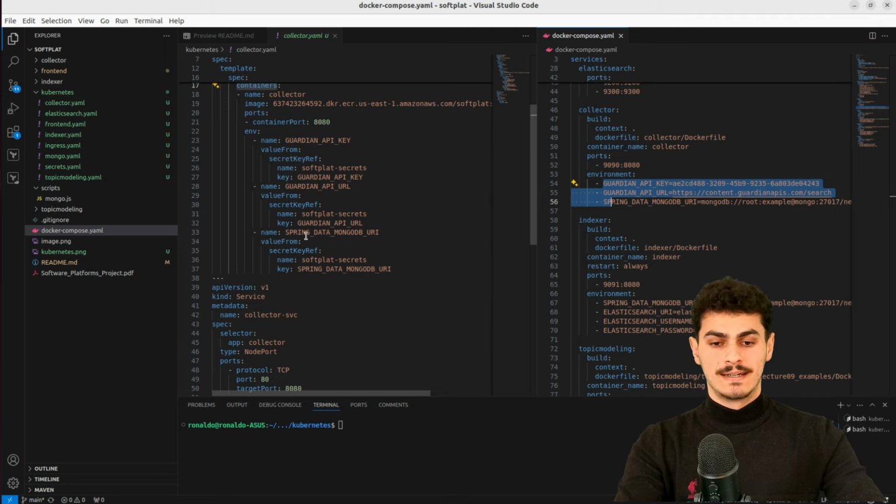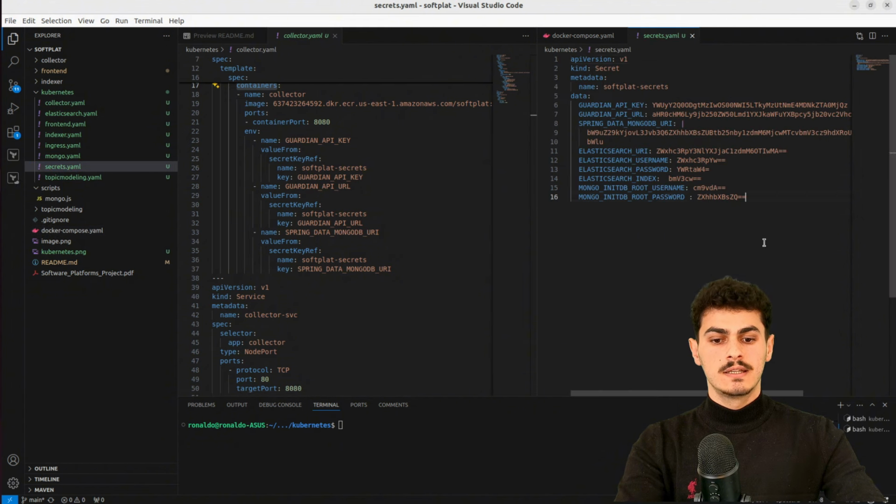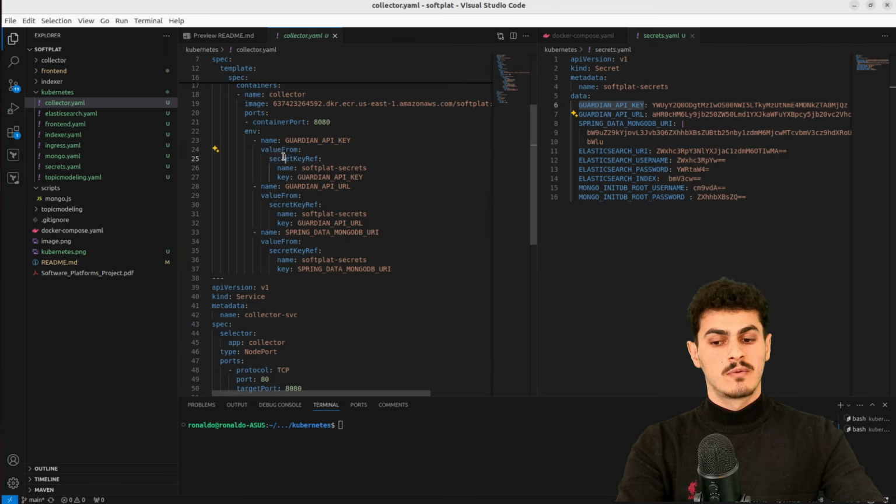We create a secret. Here's a secret. Secret is another object where you insert key value pairs. The value is basically encoded in base 64, and when you want to get the value, you just declare as environment variables value from secret key reference, the name, and also the key.